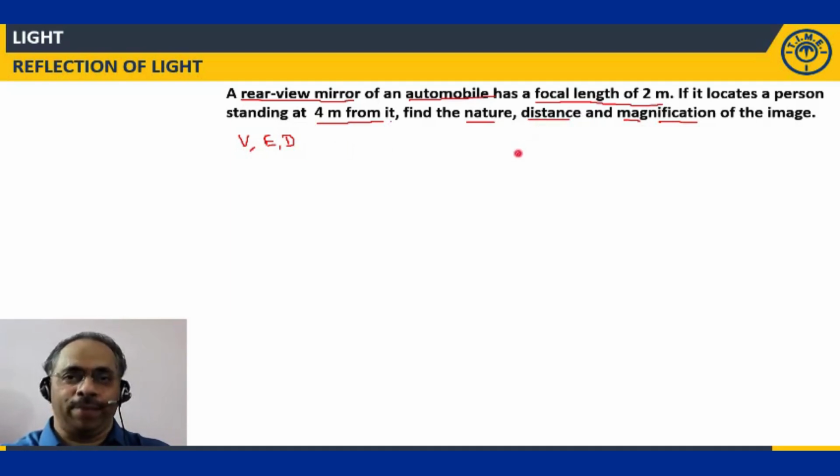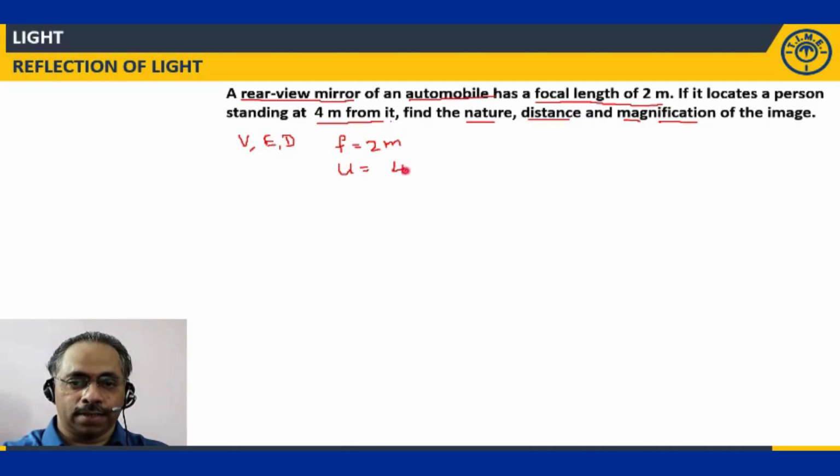Next, you want the distance of the image. How do I get the distance of the image? I need to apply the mirror formula. What is given? Focal length of 2 meter, f is given. So let me write f is equal to 2 meter. If it locates a person standing at 4 meter from it, that means object distance is equal to 4 meter. If I apply sign convention, this will be negative. Focal length is not negative because it is a convex mirror. Now I need to know what is the image distance. V is equal to what?